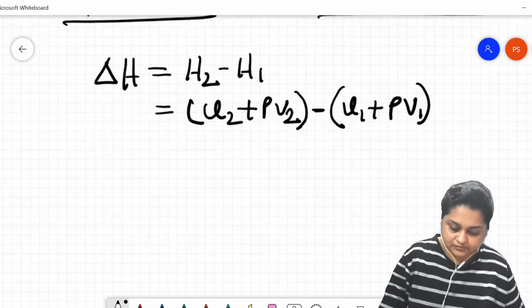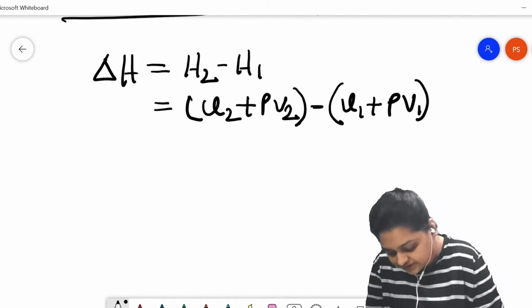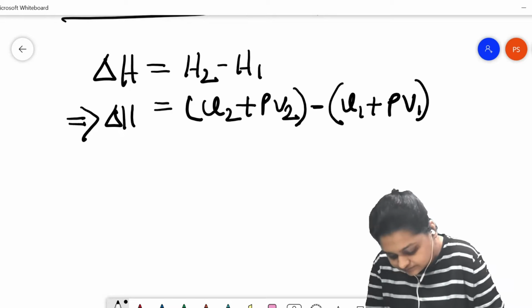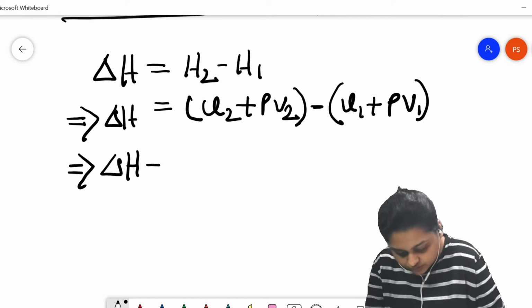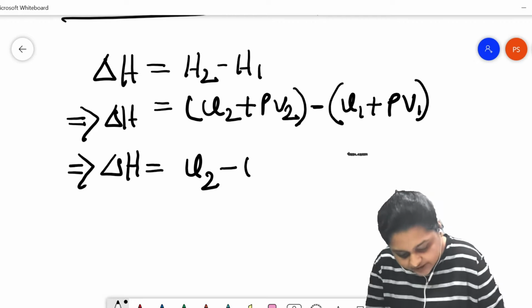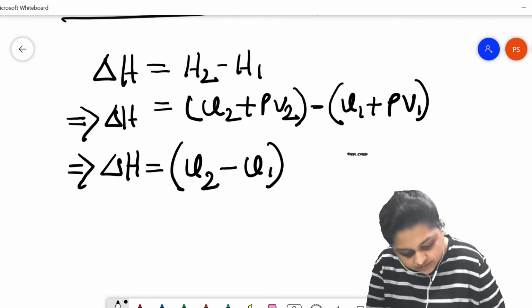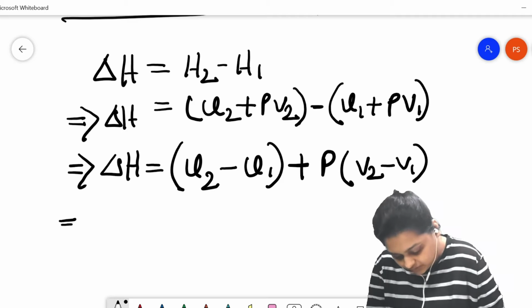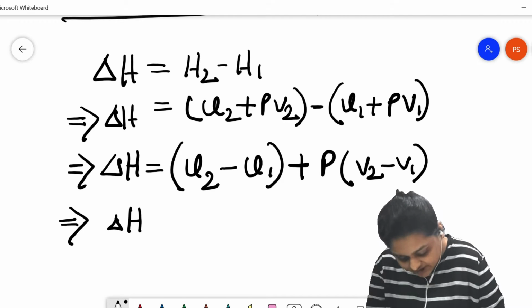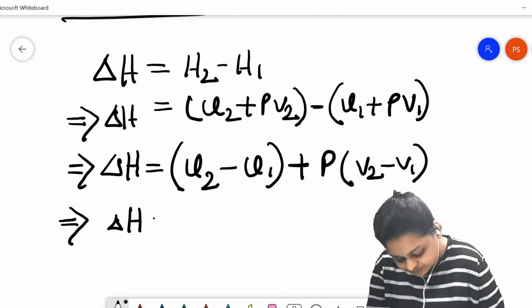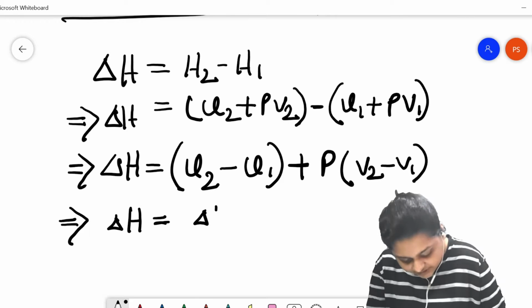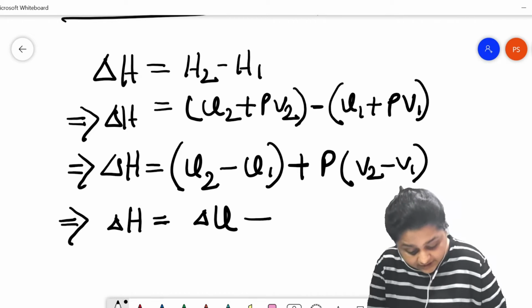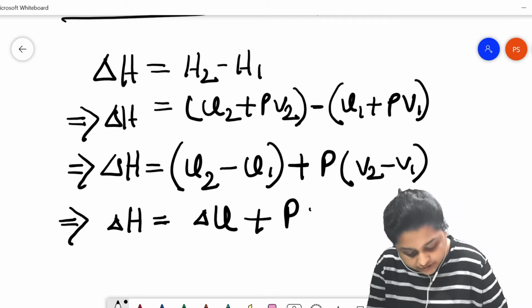This can be written as delta H equals U2 minus U1 plus P whole into V2 minus V1, or delta H equals delta U, the change in the internal energy, plus P into delta V.